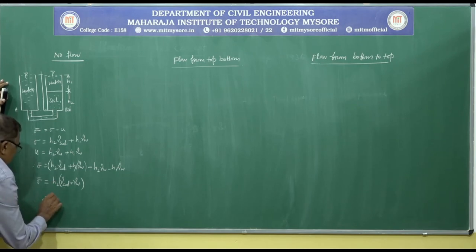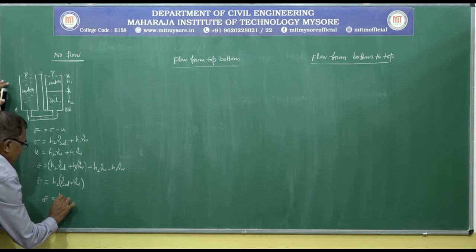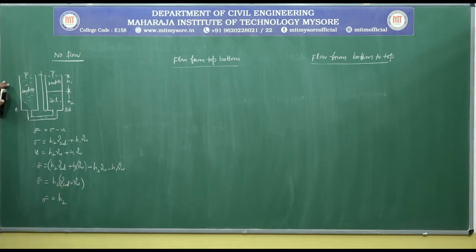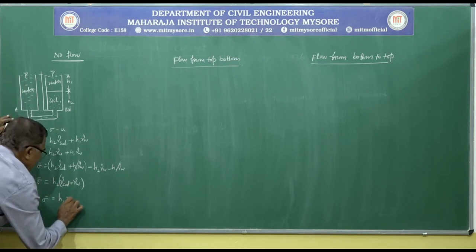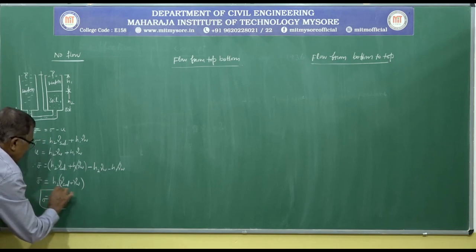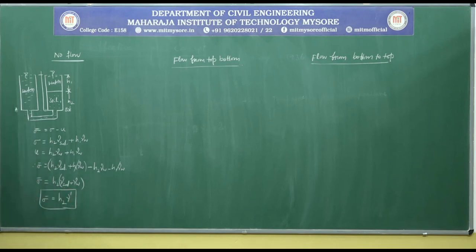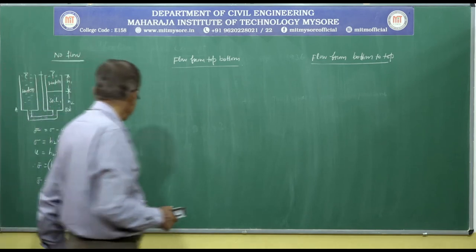Therefore, effective stress sigma bar is equal to H2 times gamma saturated minus gamma w, which is nothing but gamma dash, the submerged unit weight. The effective stress of the soil when there is no flow of water in the soil is equal to H2 into gamma dash. By considering this effective stress, we can obtain the shear strength parameters and compressibility, the behavior properties.